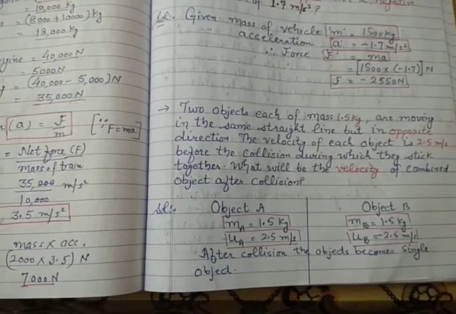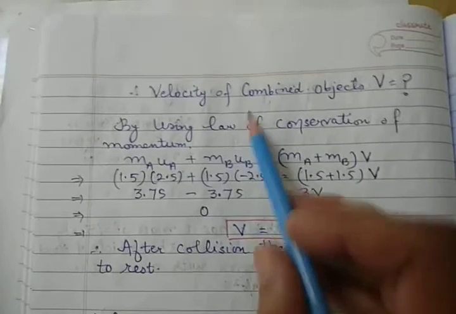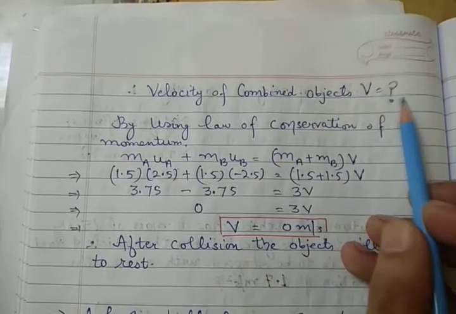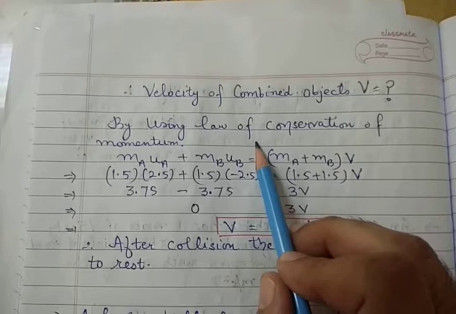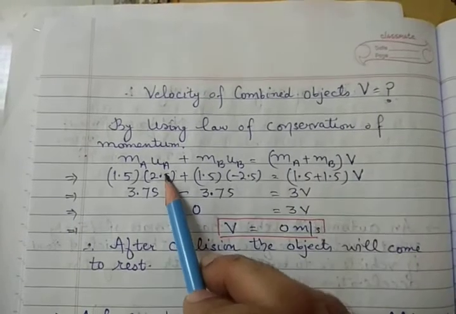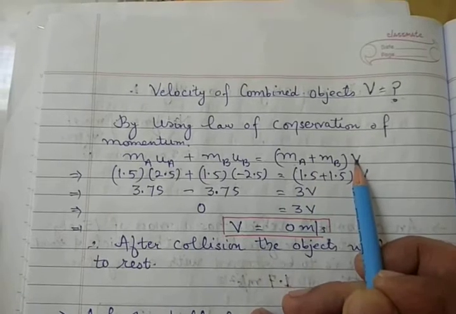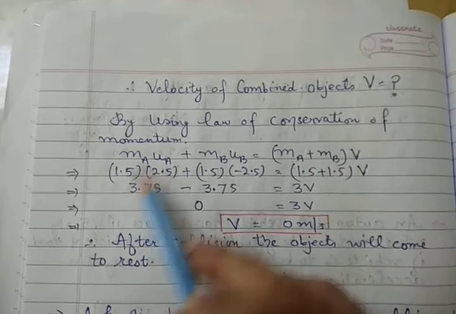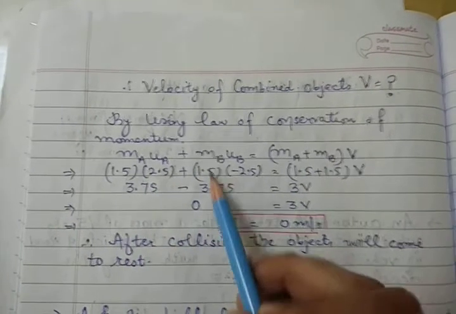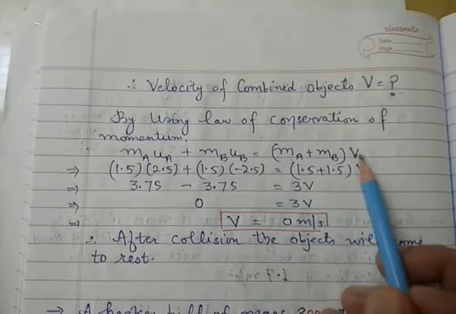Now after collision, they become a single object. Why? Because they stick together. So therefore velocity of combined object will be v. We have to find out this. Again by using law of conservation of momentum, ma ua plus mb ub is equal to (ma plus mb) into v. Now put the values, ma 1.5, ua 2.5, mb 1.5, ub minus 2.5, ma 1.5, mb 1.5 into v.